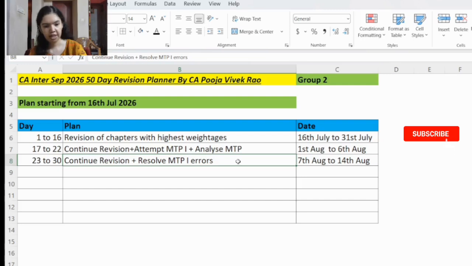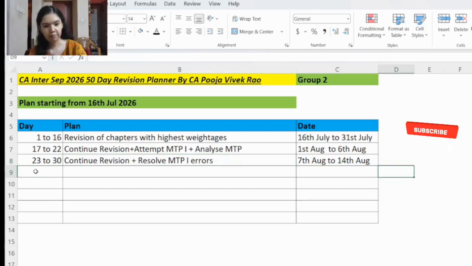Now before going ahead with the study plan, we will see some feedback. So previously also I had prepared many study and revision planners, and many CA students used them, and the planners were very helpful for them. And I was also very happy to receive these feedbacks, because many of them were able to complete the syllabus on time. It increased their confidence, and they were also able to clear the exams as well. So next up on the screen, we can see those feedbacks.